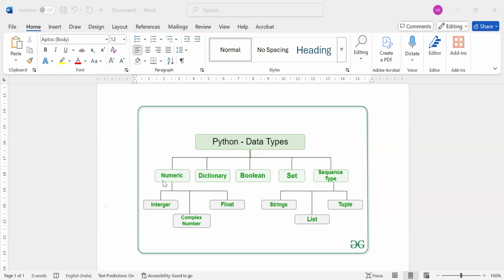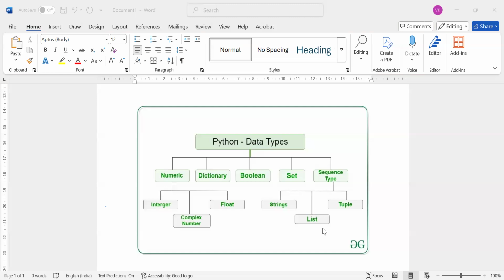Before that, we had studied integer, float, boolean. So this type of data type we have already studied. Now we are doing another kind of data type that is called list, which comes under sequence data type. Understood? So in Python, these are the data types, and in that we have to do list today.